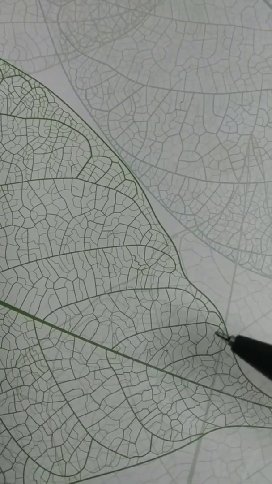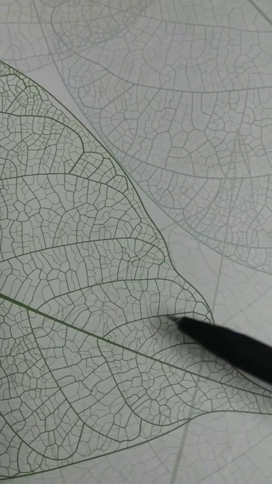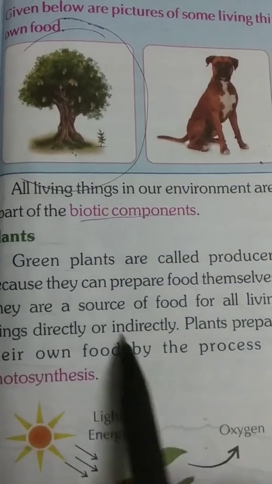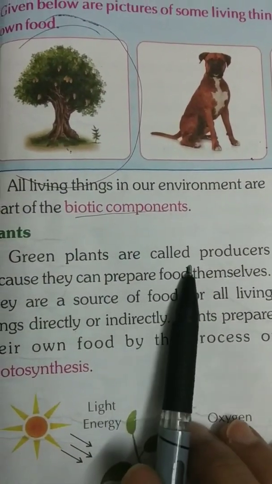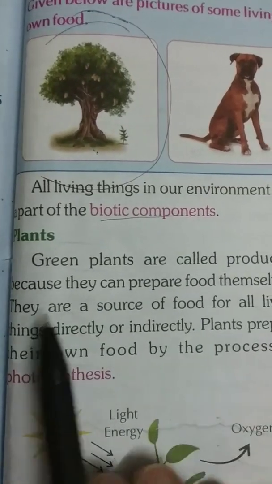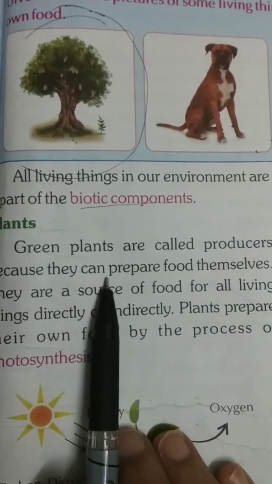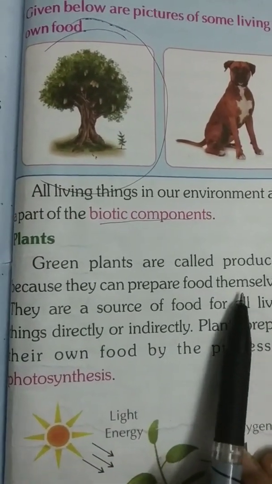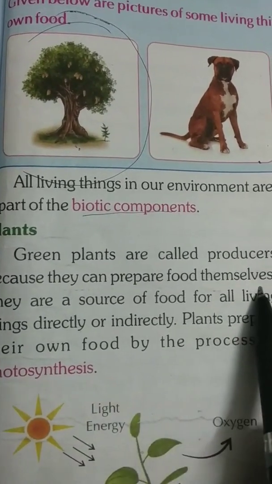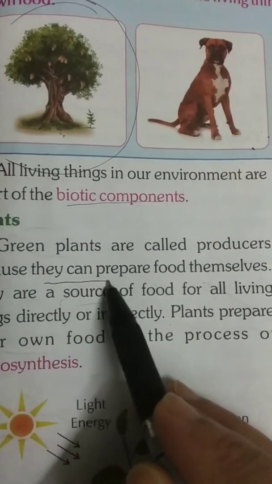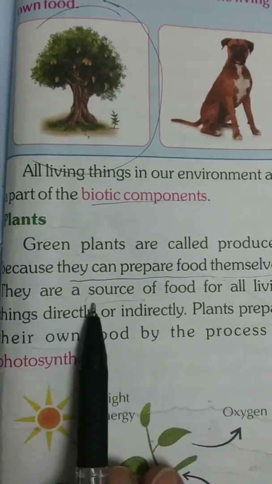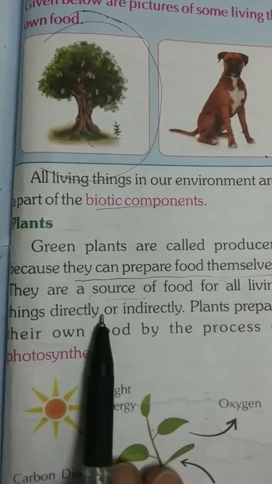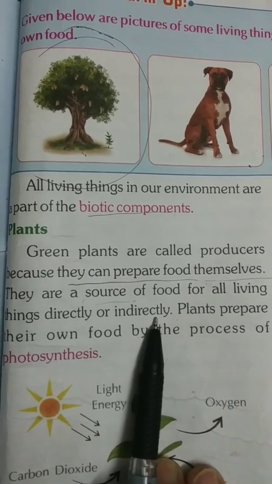This leaf, which is green in color, helps plants to prepare their own food. So green plants are called producers. Why? Because they can prepare food themselves. Underline, they can prepare food themselves. Underline this line. They are a source of food for all living things, directly or indirectly.